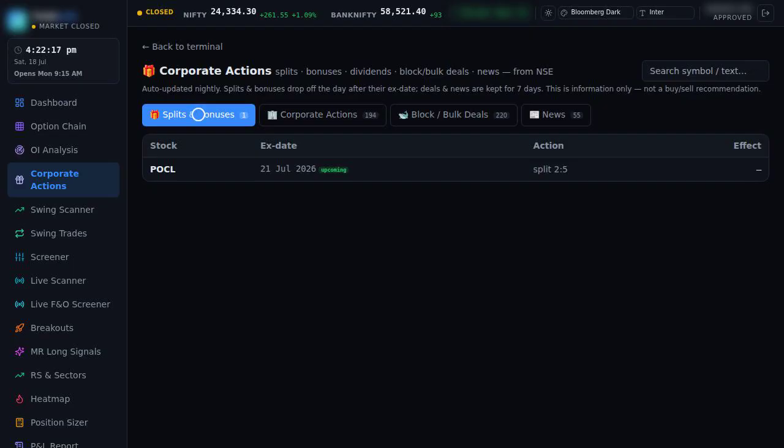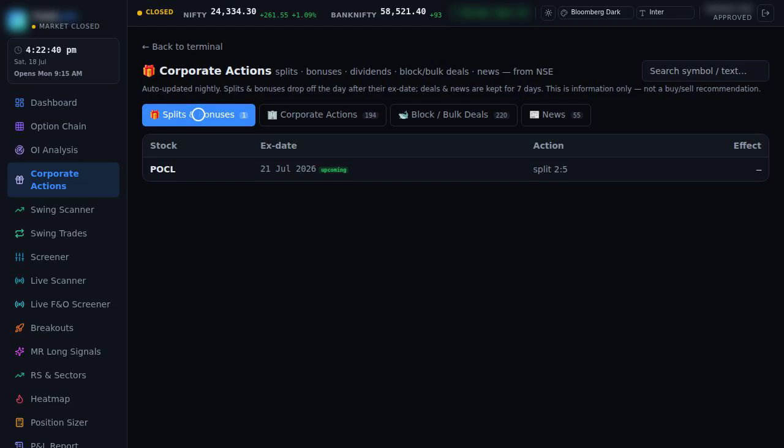Let's start with the first tab, splits and bonuses. A stock split divides each share into more shares. A 1-for-5 split turns one share into 5, and the price drops to 1/5, so your total value is unchanged. A bonus gives you extra free shares. A 1-to-1 bonus doubles your quantity and halves the price.